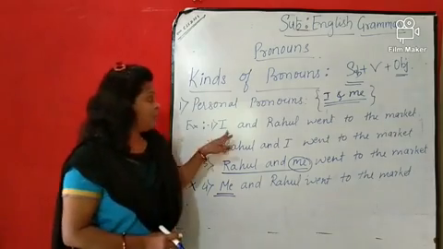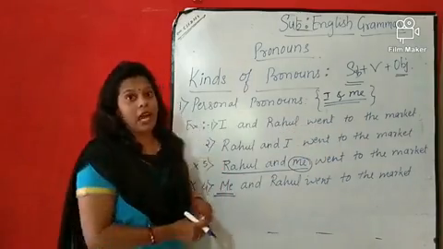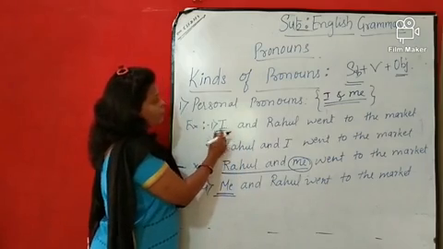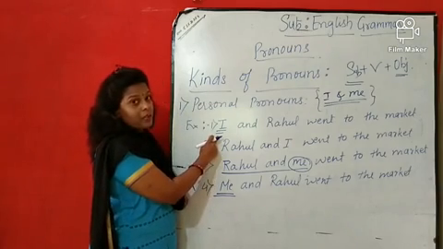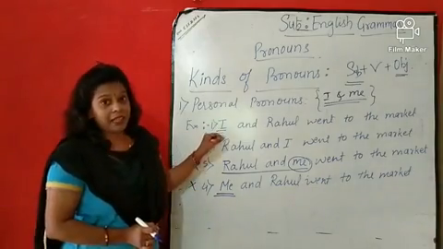We are going to see the first statement. I and Rahul went to the market. Here we have used I as a subject pronoun. It is the correct one, right? As we have used this one as a subject pronoun, this is correct. Grammatically it is correct.